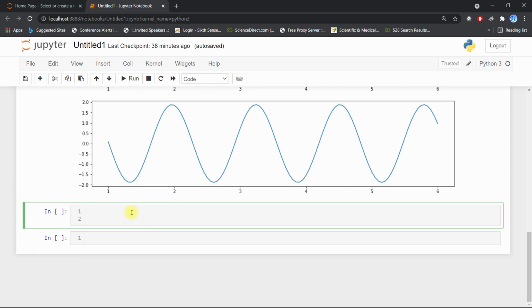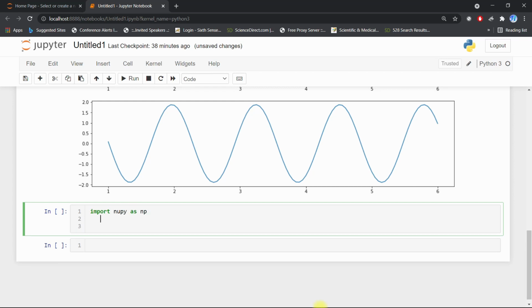Now I will convert. Import numpy as np, import math, and import matplotlib dot pyplot as plt.